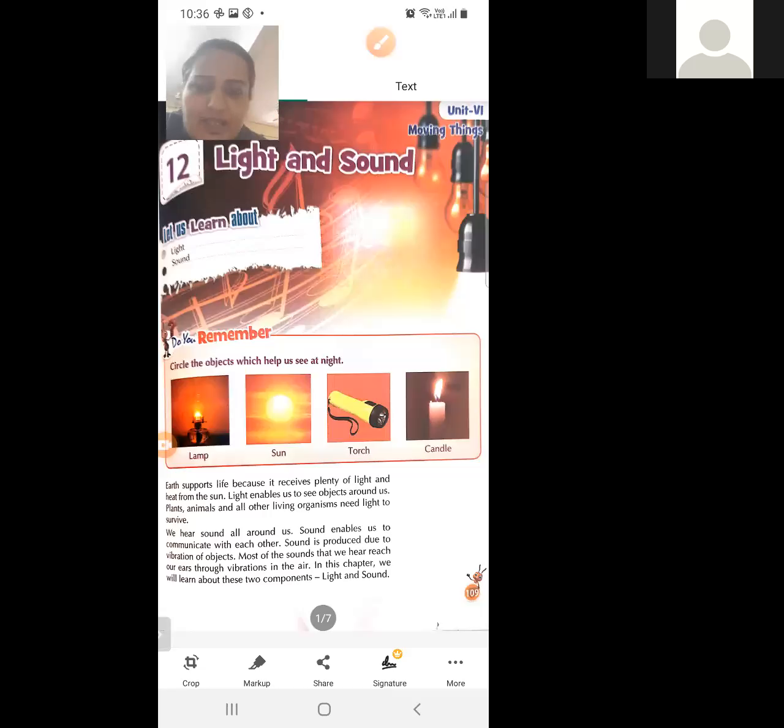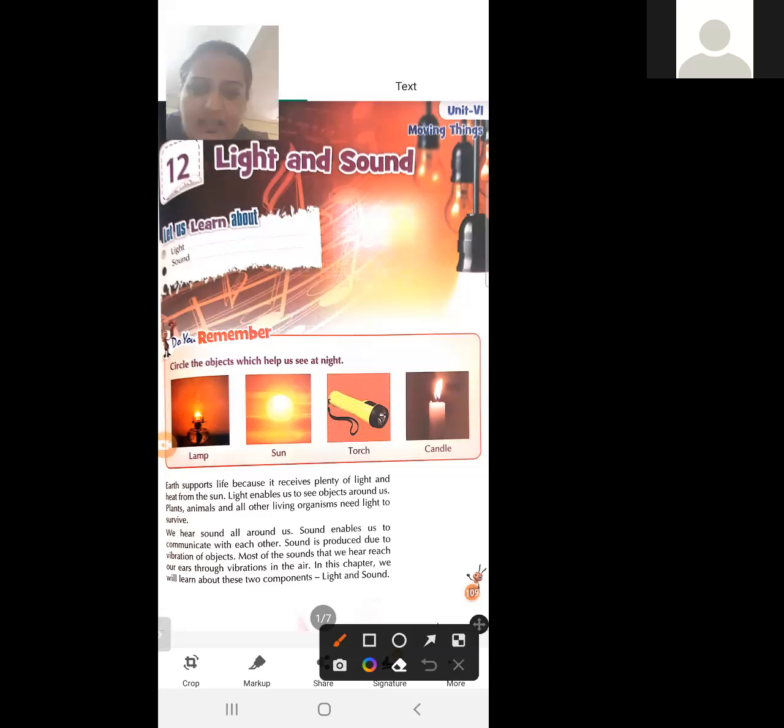Chapter number 12, light and sound. So there are two phenomena, light and sound, and you have to circle the object which helps us to see at night. So there are four objects. First is lamp, second is sun, third is torch, fourth is candle.